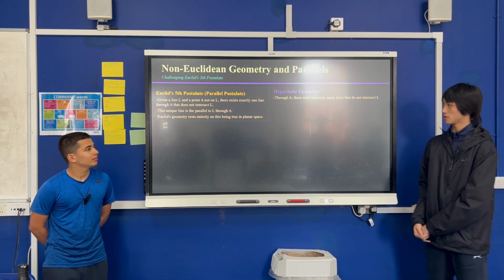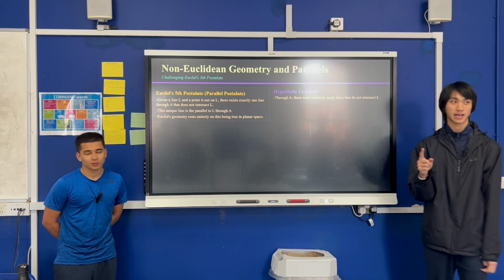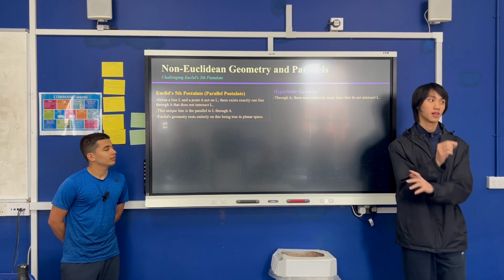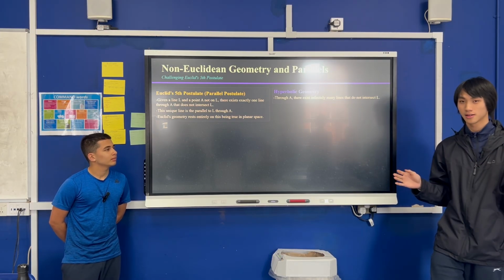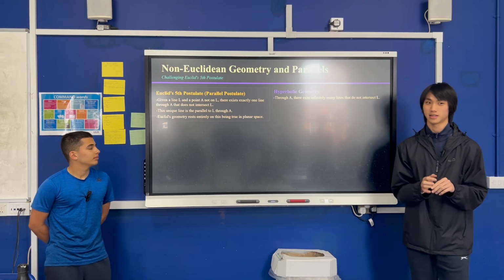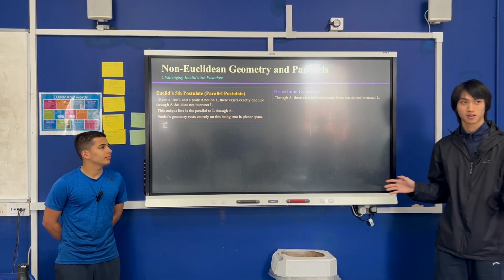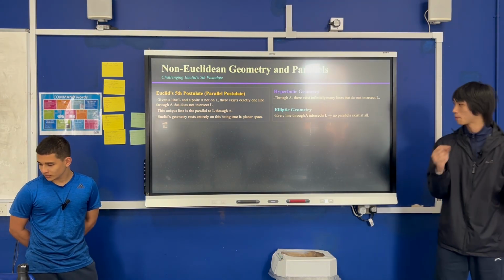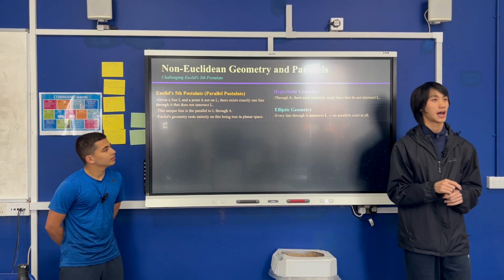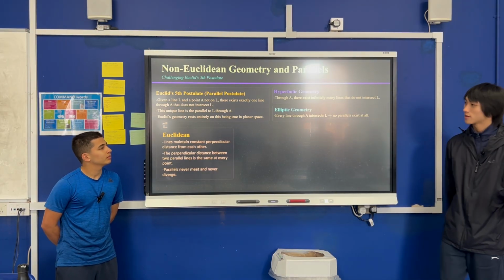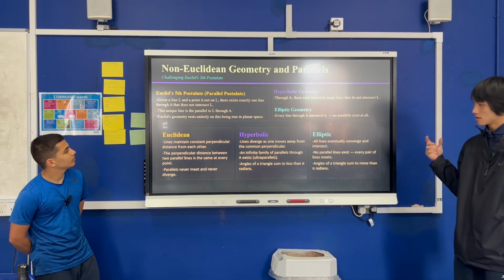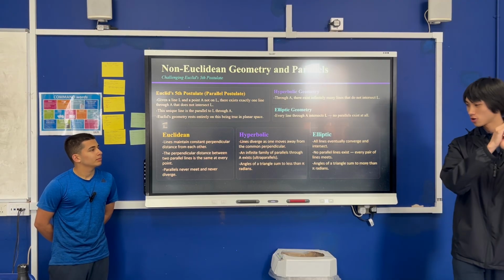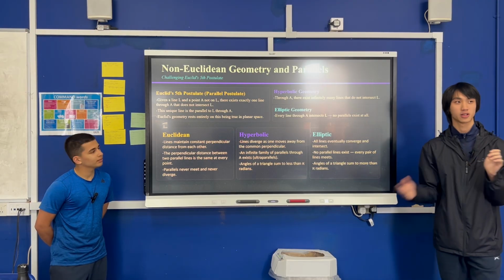Hyperbolic geometry states that instead of having one exact line, there are infinitely many lines that do not intersect L. So if you have a point and a line, you could draw infinitely many lines such that they never touch. And elliptic geometry is the opposite, where every line through that point touches L, no matter how hard you try. We only changed one single thing, and it turns out we have a lot of geometries we can now investigate.